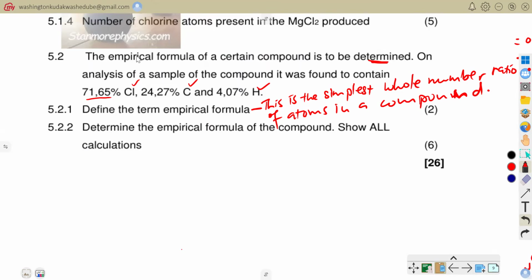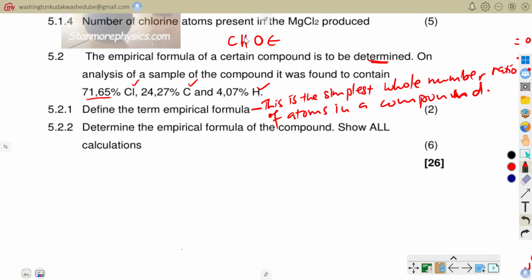Meaning to say that at some point in time, you can find our empirical formula being CHO. It simply means that our compound is made of carbon, hydrogen, and oxygen in the simplest ratio of 1:1:1. But that might not actually determine our actual molecular formula.